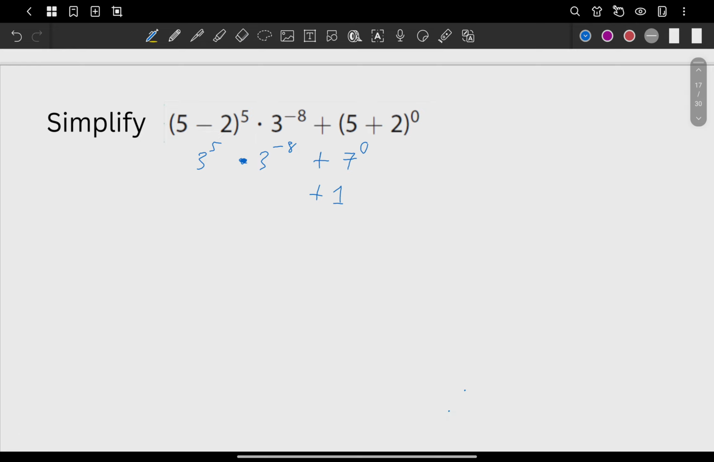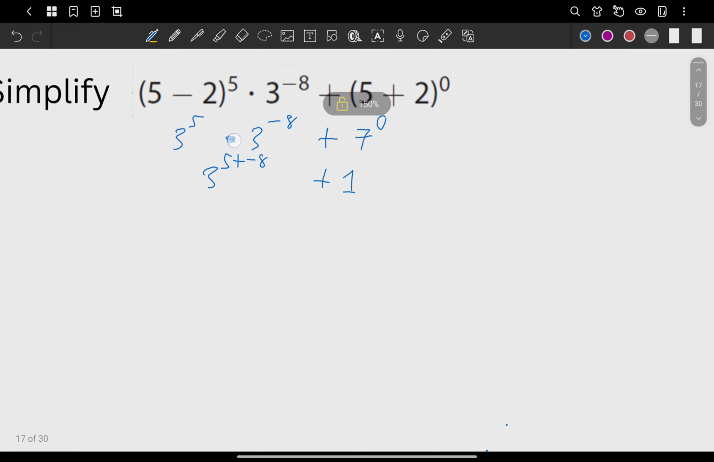It's correct. But can we also do first the product rule? Yeah, we can also do that. So can it be here 3 raised to 5 plus negative 8? Yes, again, that is also correct because this is the product rule. You're multiplying exponential expressions with the same base. Okay, and that's 3. So this is going to be what now? 3 raised to 5 plus negative 8 is negative 3. And then we have the plus 1.